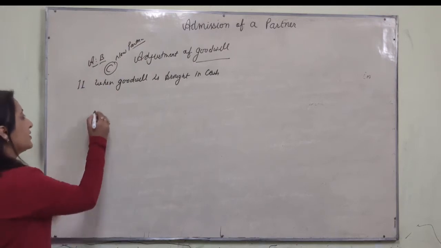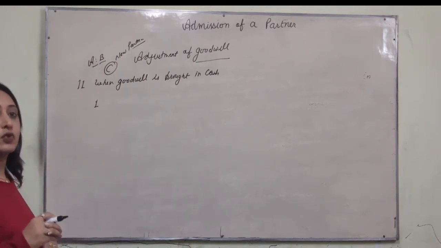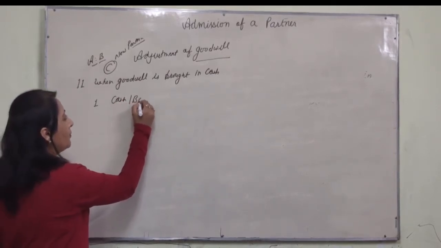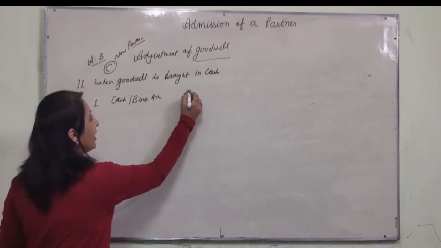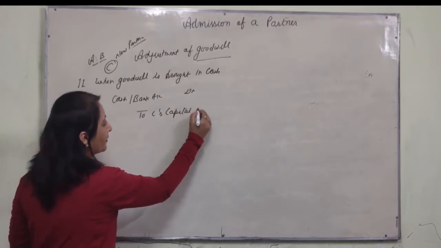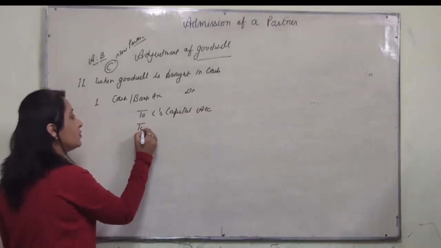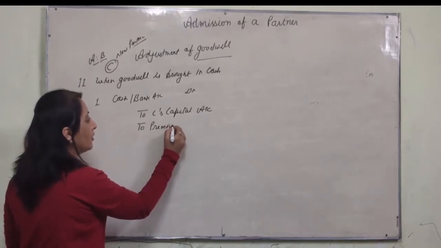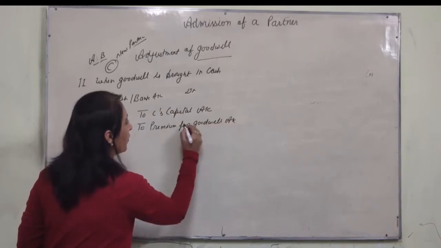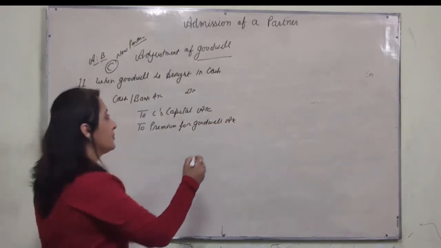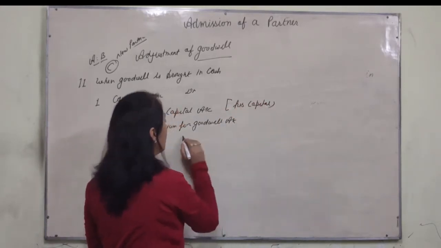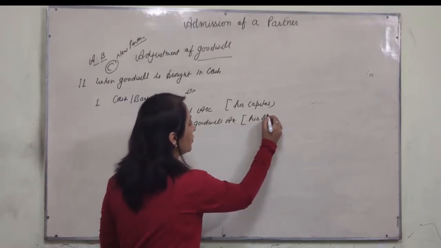First entry, when he brings his share of goodwill with capital, then cash or bank account debited to C's capital account and to premium for goodwill account. C's capital means his share of capital, and premium for goodwill means his share of goodwill.